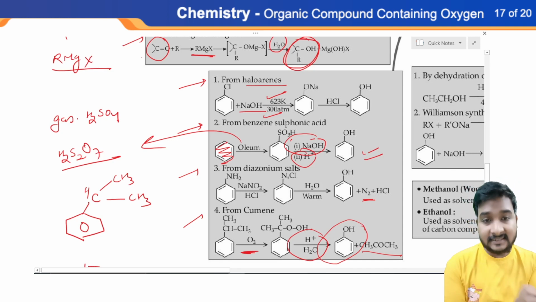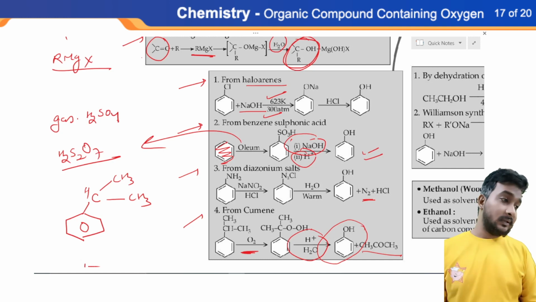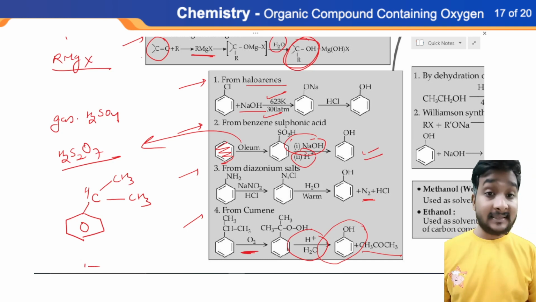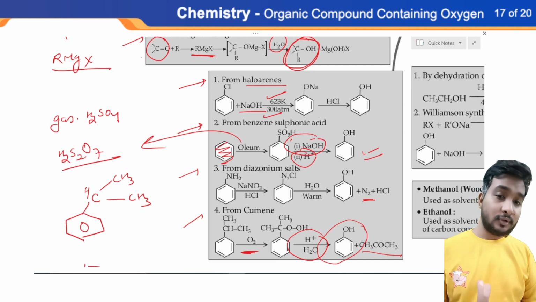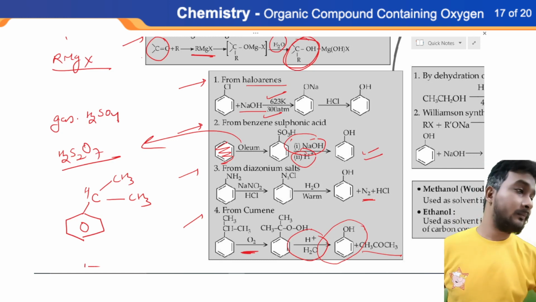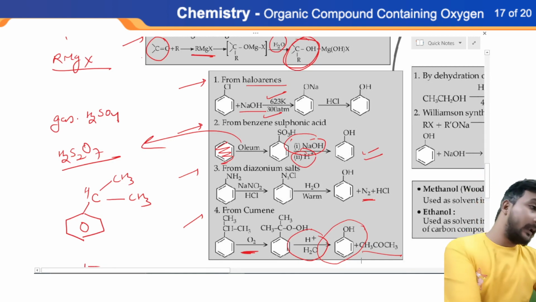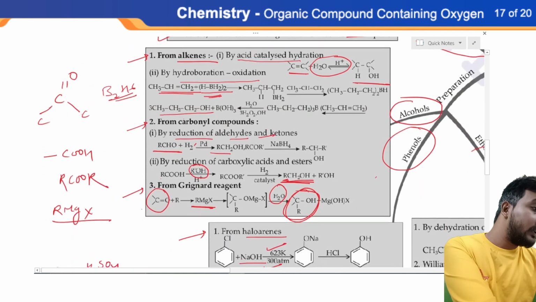So please write down these names. These names are very important. If you recall these names in the examination, you can solve more questions in an accurate manner. So we have discussed preparation of alcohol, preparation of phenol. Now preparation of ether.